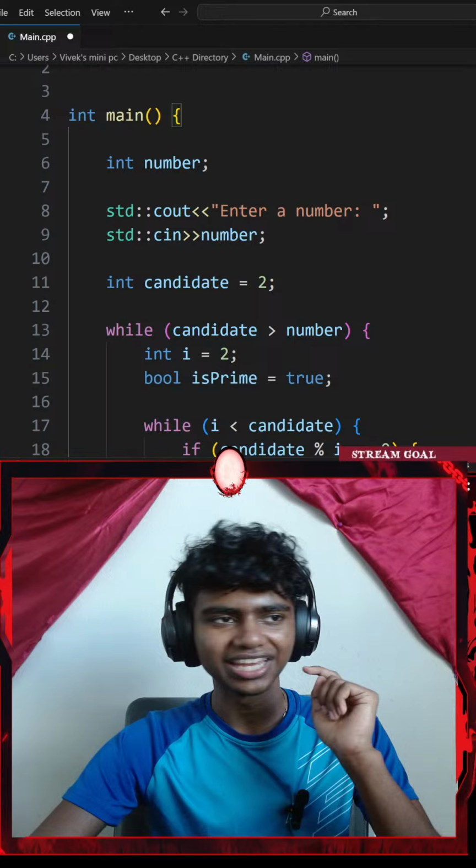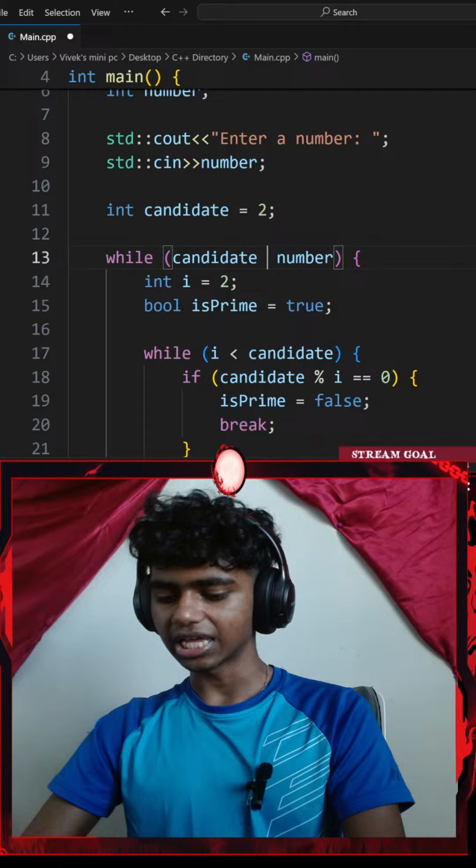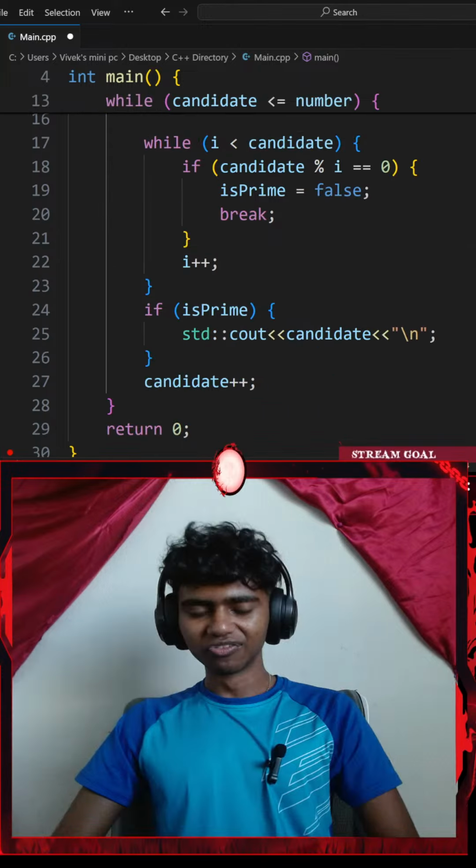Okay, let's see. So first I add my outer while loop that has a candidate. Oh, if my candidate is less than or equal to number. There we go, guys. I just messed up with the conditions. Oh, it says again, YouTube is not receiving enough video to maintain smooth streaming. Okay, let's go with Control S to save and run the command.